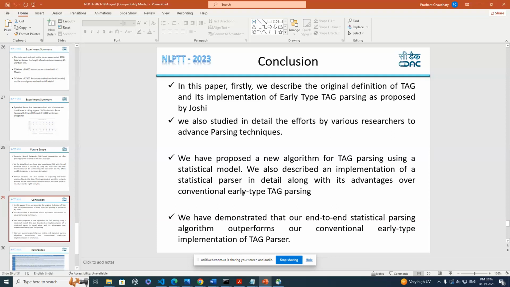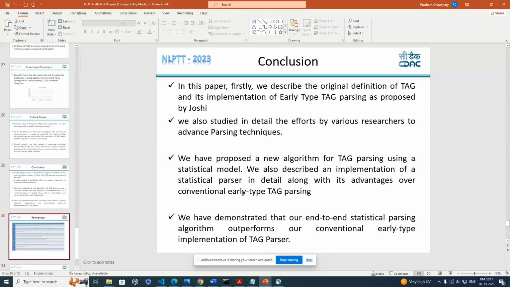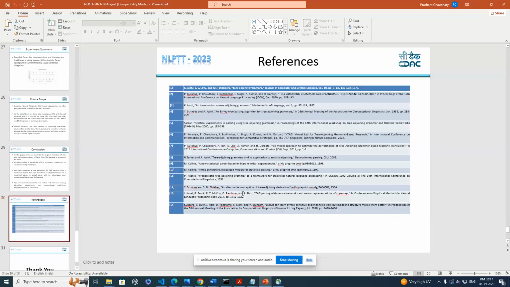Currently this is our application, but this parser can be used for other work too, like analyzing large text corpora, syntactic dependency, information extraction, semantics, and so on, in future. And these are the references, our guiding lights.